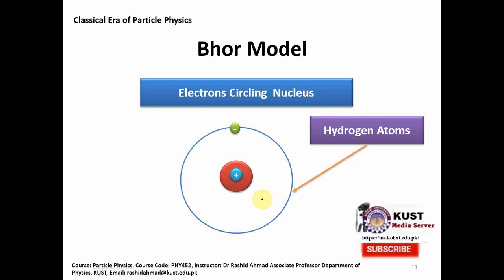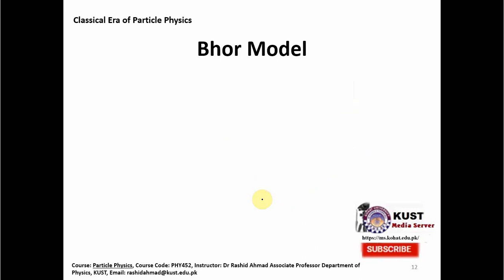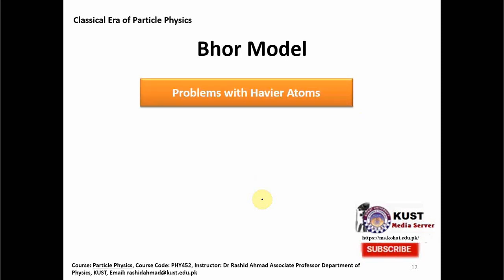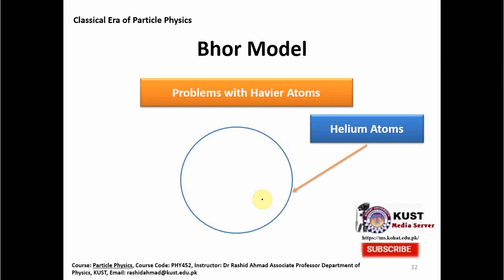But at that time a slightly difficult problem arose with the heavier atoms, when physicists found out that in some heavier atoms, for example helium, we have two protons and two electrons, so the atom is electrically neutral.